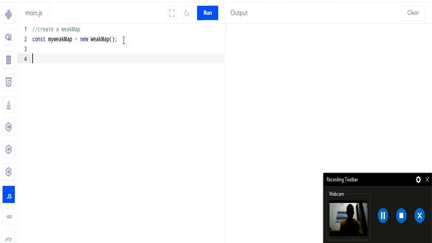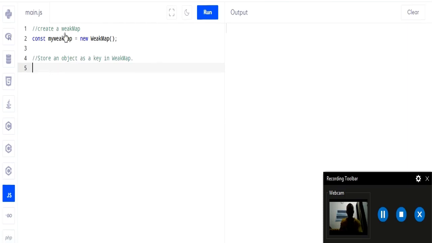Okay, now in the next line we will create an object. So let us comment here, store an object as a key in WeakMap. Because our WeakMap stores only an object as a key. So we are going to create an object. Let myObject equals curly brace open, name, colon, in single quotes write some name here, suppose Idachina. So this is how we create an object. We have created an object where name is the key and its value is Idachina.